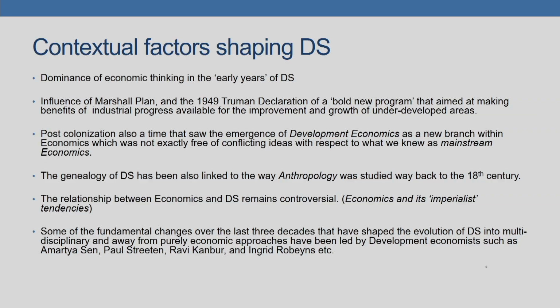If you look at the changes that have happened over the last 3 decades, particularly starting from the 1990s, some of the fundamental changes that have shaped the evolution of development studies into a multidisciplinary field, away from purely economic approaches, have been led by development economists such as Amartya Sen, Paul Streeten, Ravi Kanbur and Ingrid Robbins, etc. And therefore, you would see that there is a lot of economic theorization or economic understanding of some of the development issues that continues to provide shape and foundation to the issues taken up in development studies.